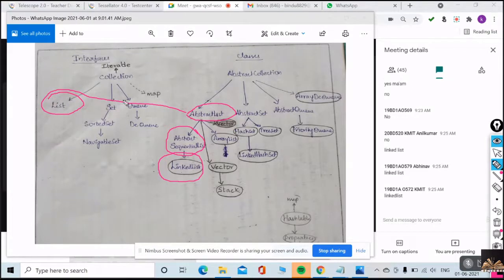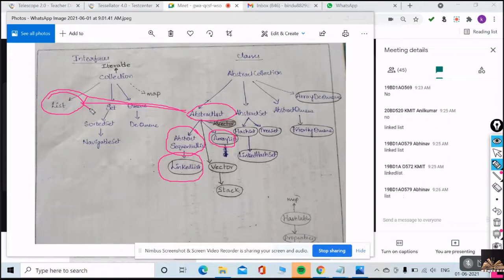In the same way, look at that. Array list. I am talking about array list right now. Array list is extended from abstract list and implements. And implements. What is that? What is that? List interface. Very good.